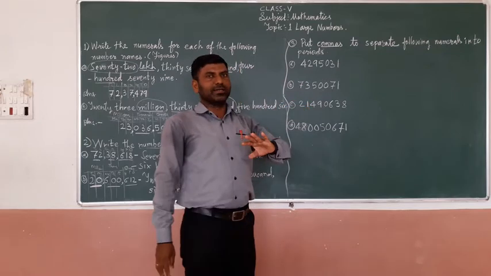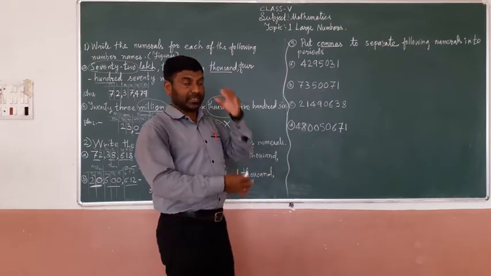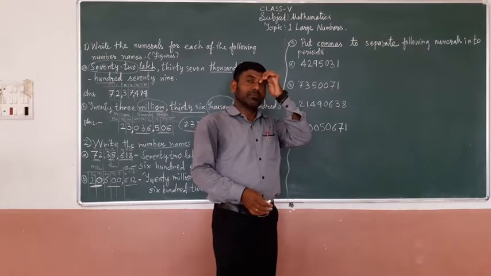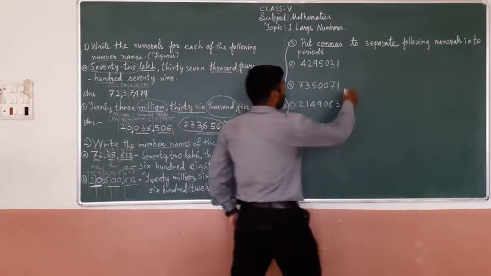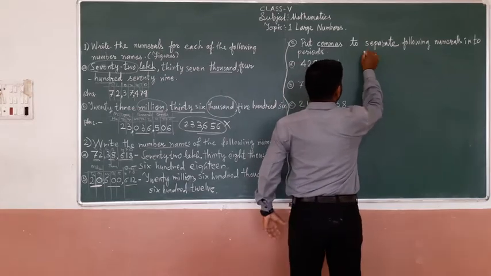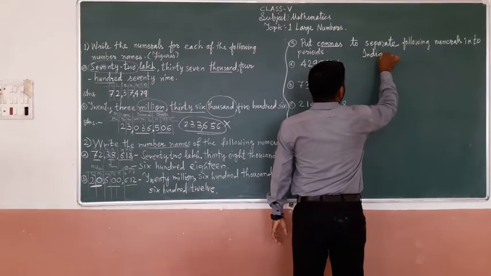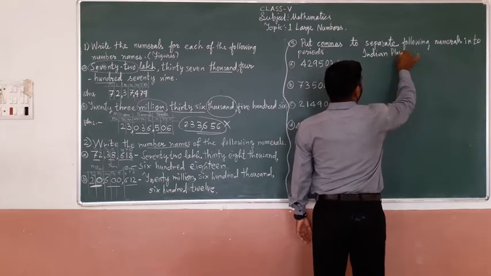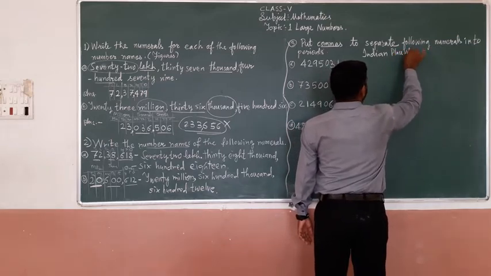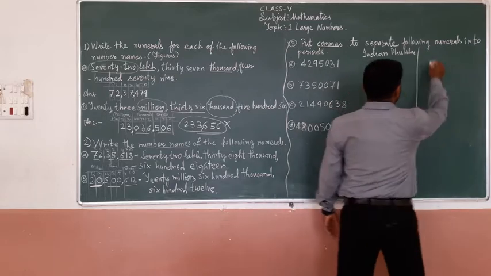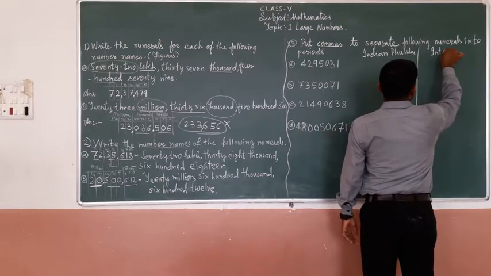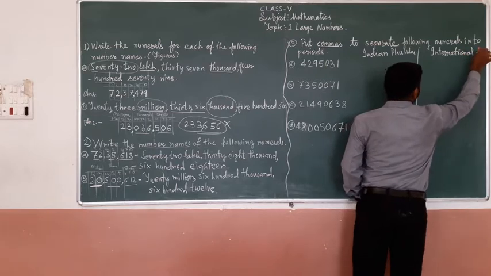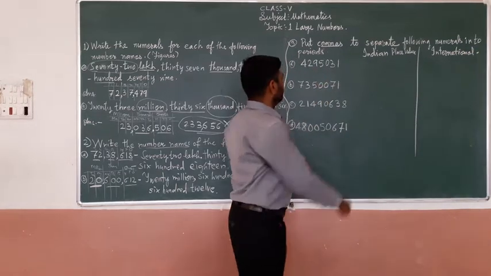In international, after every 3 digits, each and every period contains 3 places. Now see, we'll write here Indian place value, and here we will write international place value.